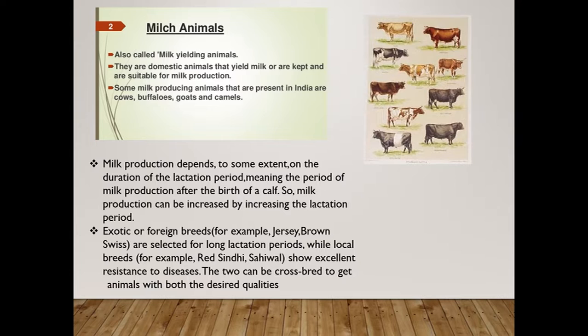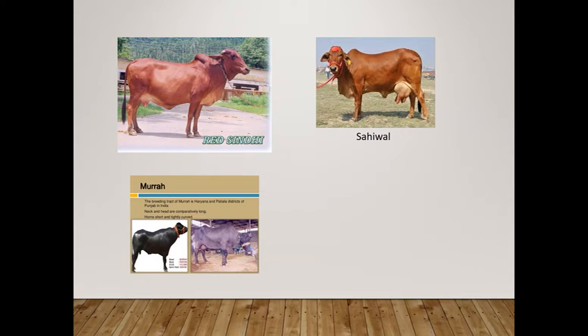And with the local breed, example Red Sindhi and Sahiwal, they show excellent resistance to diseases. Okay, the two can be crossbred to get animals with both desired qualities. I hope you follow. So these are the examples of milk animals. Just understand, the names may not be clear. The next one, see here, Red Sindhi, Sahiwal and Murrah.